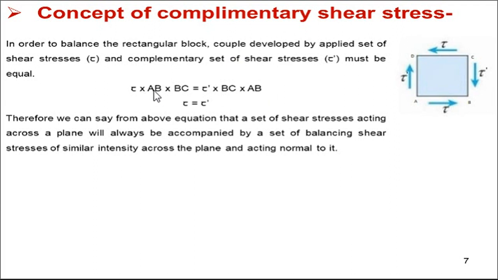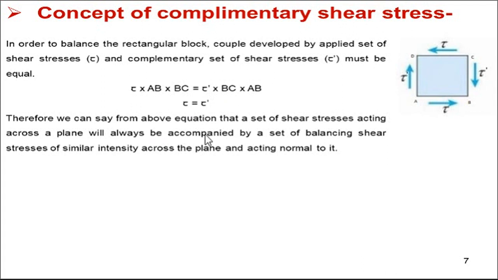If you want the block in equilibrium, they should be equal. After solving, you will get tau equal to tau dash.